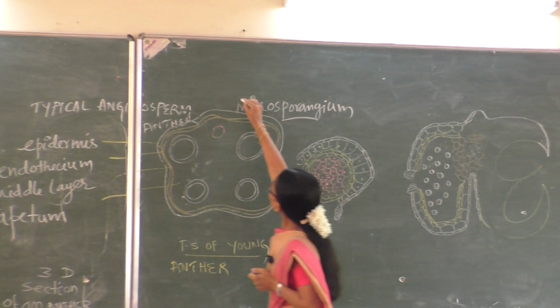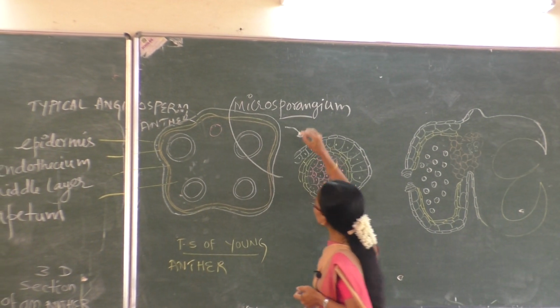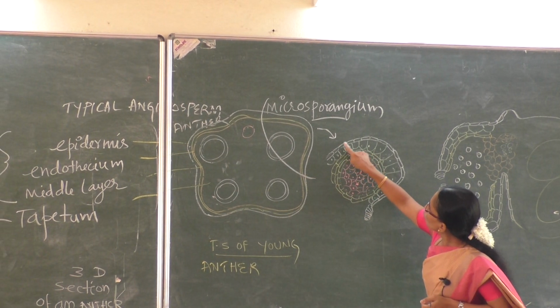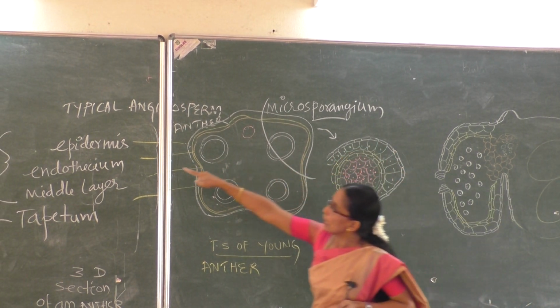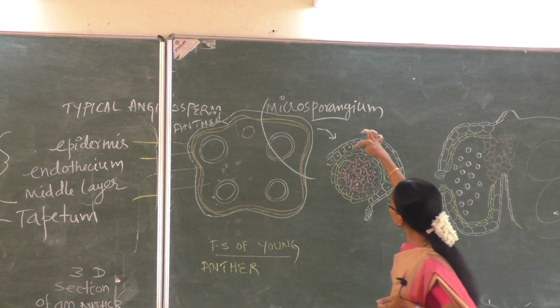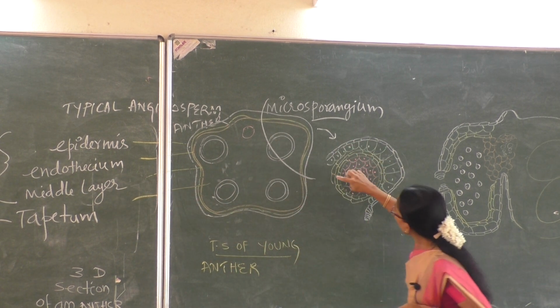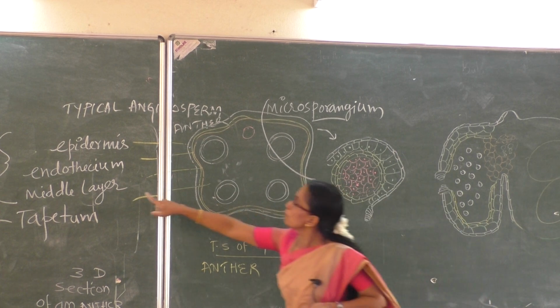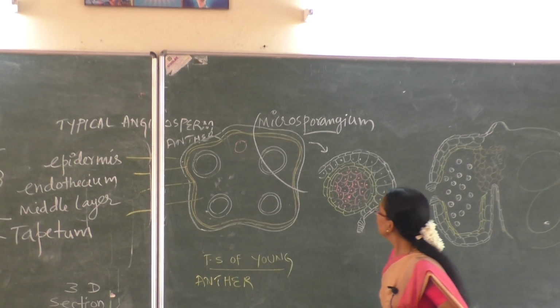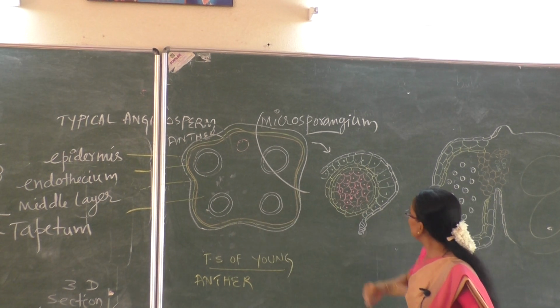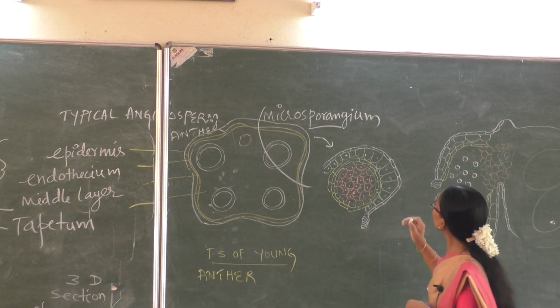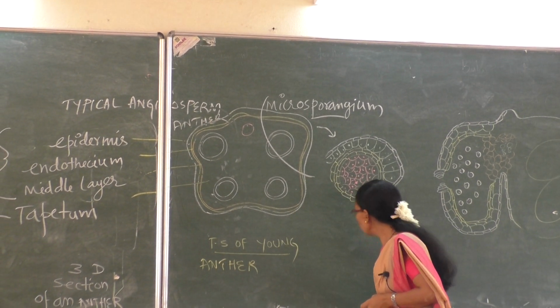A portion of this enlarged. See, the outer wall, a single layer of epidermis, followed by one more layer, the endothecium, followed by 2 to 3 layers of middle layer. The middle layer is followed by one more layer.